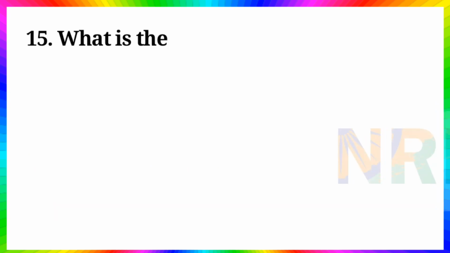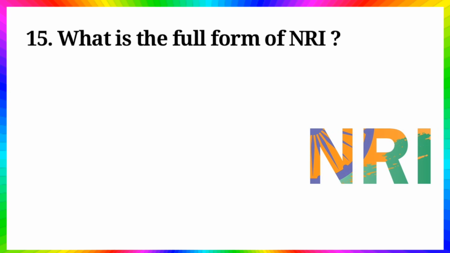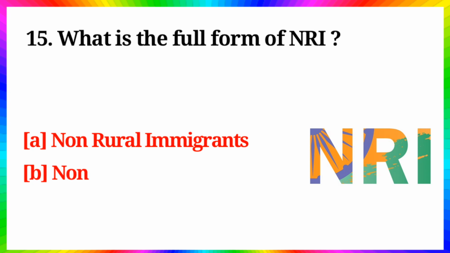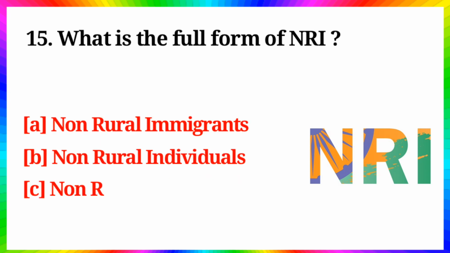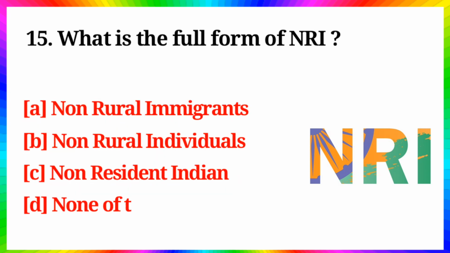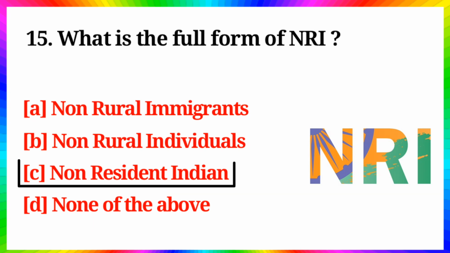Question number 15. What is the full form of NRI? Option A, non-rural immigrants, B, non-rural individuals, C, non-resident Indian, D, none of the above. Answer is option C, non-resident Indian.